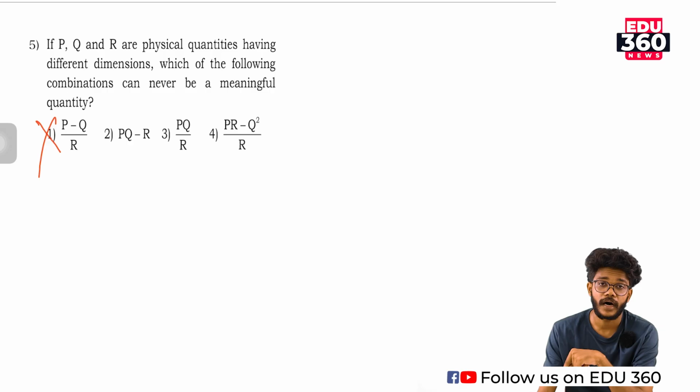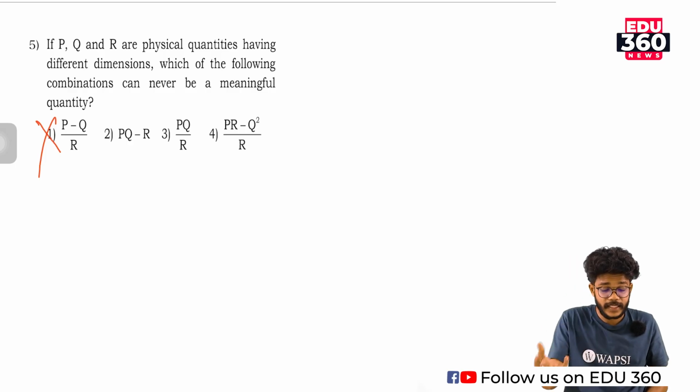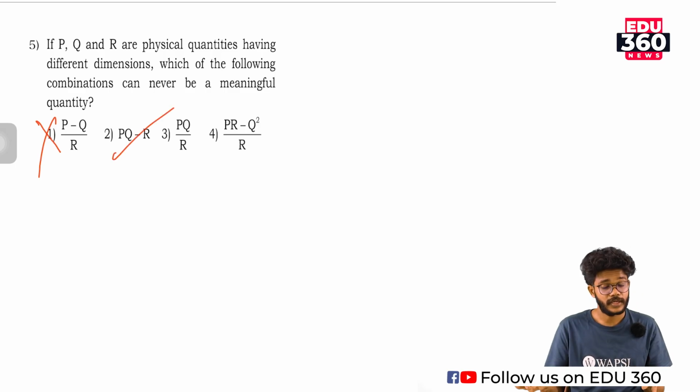PQ minus R. See, PQ is a product and can be the dimension of R, because we don't know the exact dimension, but PQ can be the dimension of R. So the second option is correct. PQ by R, the same concept. PQ can be the dimension of R, so PQ by R is also correct.